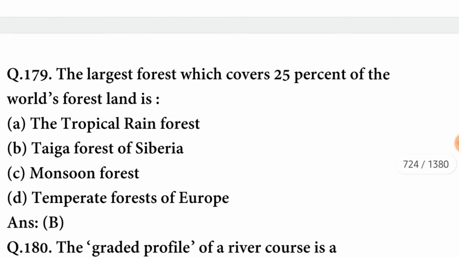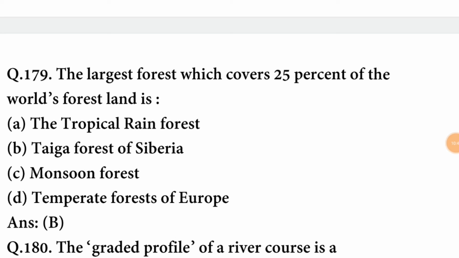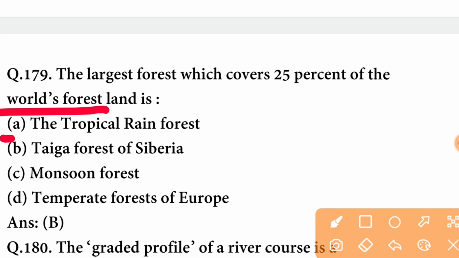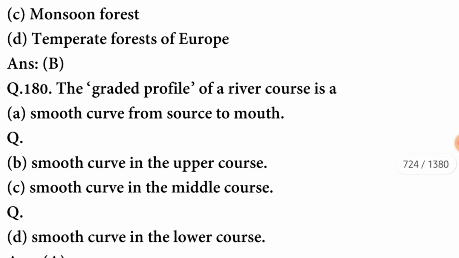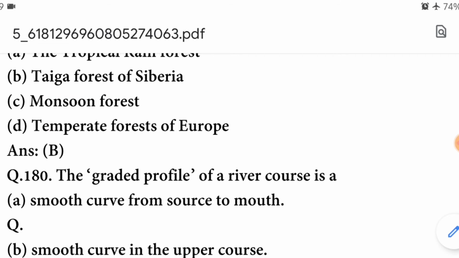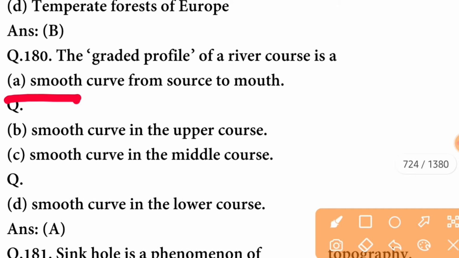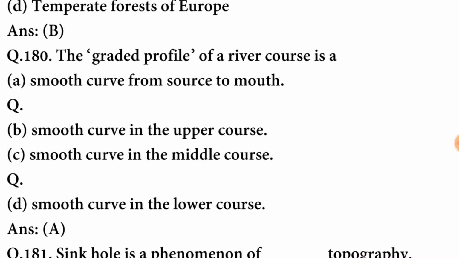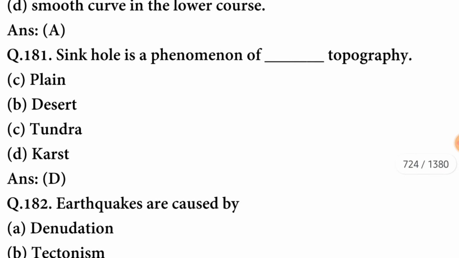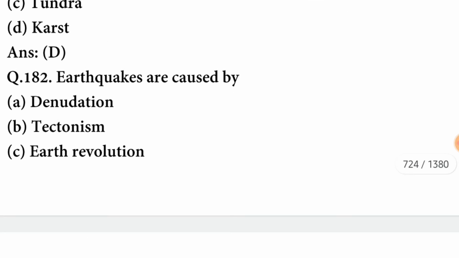A option is correct. The largest forest which covers 25% of world's forest land is the tropical rainforest. A option is correct. It is Taiga forest of Siberia. B option is correct. Next question. The graded profile of a river course is a smooth curve from source to mouth. A option is correct. Sinkhole is a phenomenon of karst topography. The option is correct.